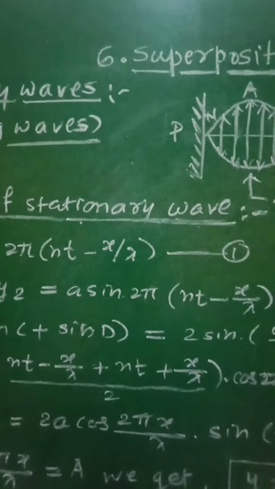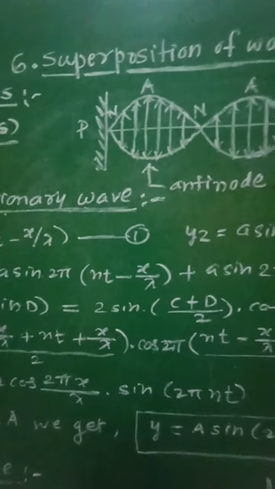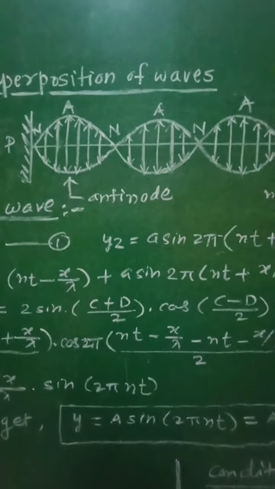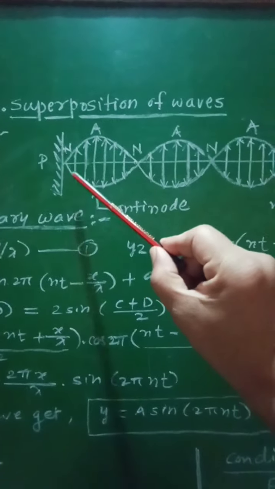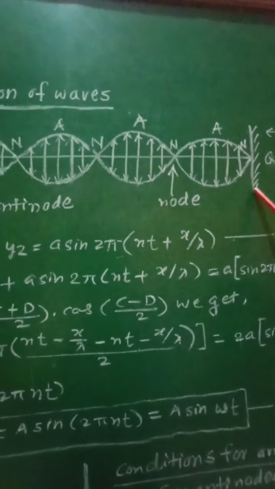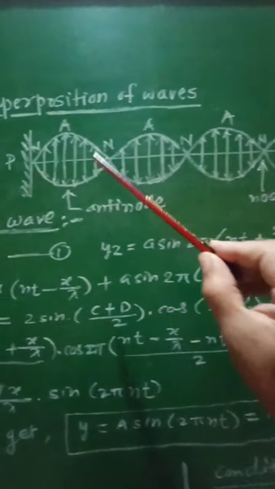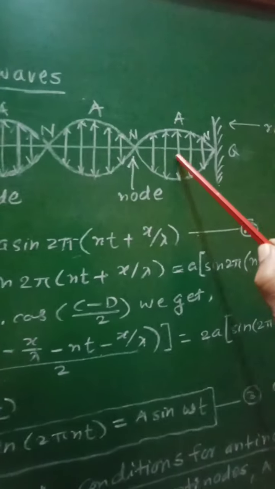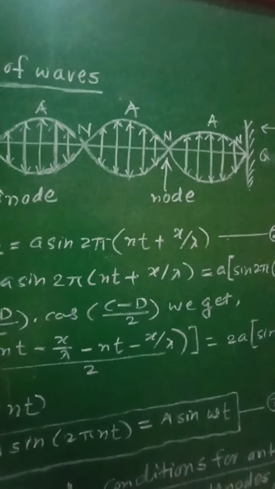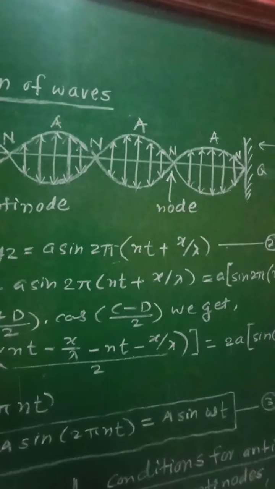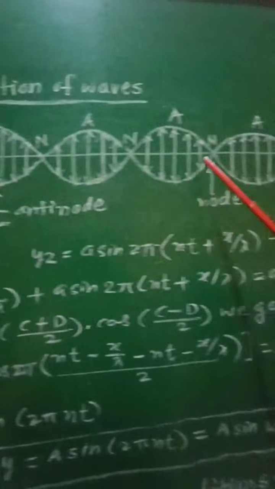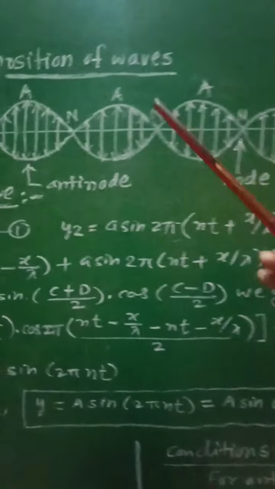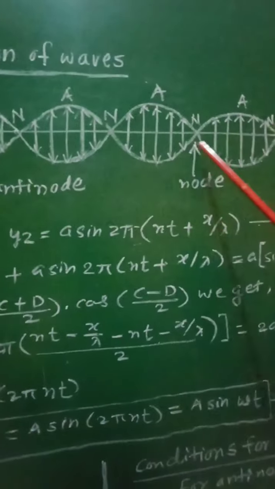How the formation of stationary waves takes place will be explained here with the help of a short experiment. Let us consider two rigid supports at P and Q. Let PQ represent a long string. Now we have considered a string which is stretched between two rigid supports, between the two points P and Q.